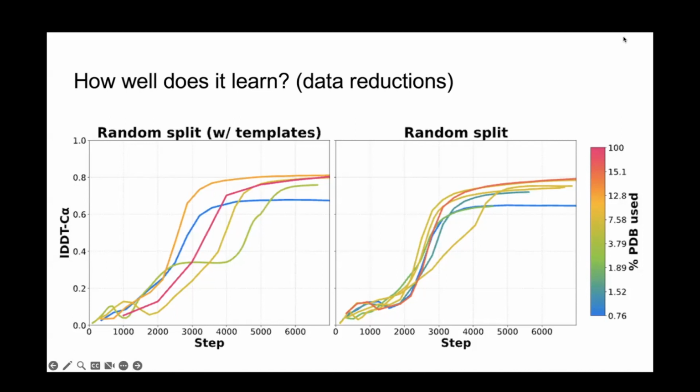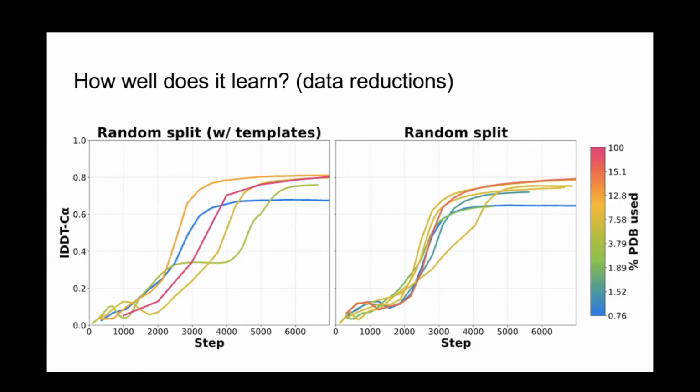So what I have here is basically the original OpenFold training run in pink here. This is OpenFold trained on all PDB proteins. Note that we exclude the distillation set here. And we are also training with and without templates. As you can see, the templates don't really make a huge impact on the model's performance.